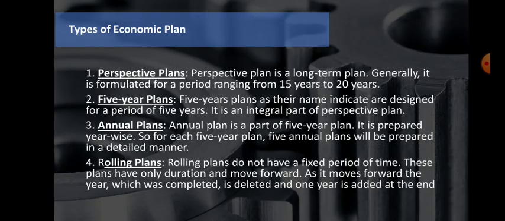So here the first point is the prospective plans. The prospective plan is a long-term plan. Generally, it is formulated for a period ranging from 15 to 20 years. You know what I mean by prospective. Prospective means predicting for the future. Maybe we can predict for our home or our company or our job, a year or two or maybe 5 or 10 years. But if you are planning across the country, because the government is making this plan, they need to consider a minimum of 15 to 20 years.